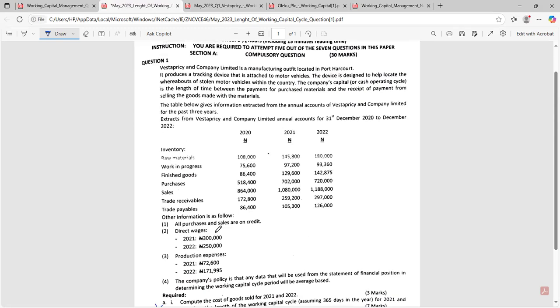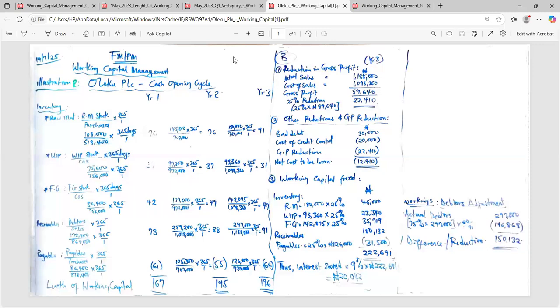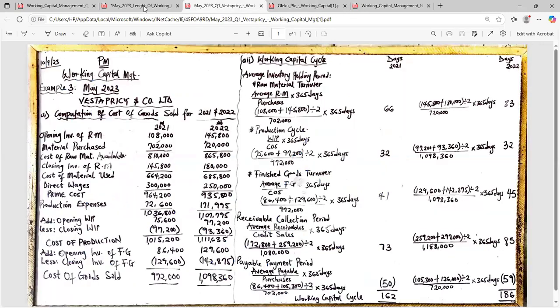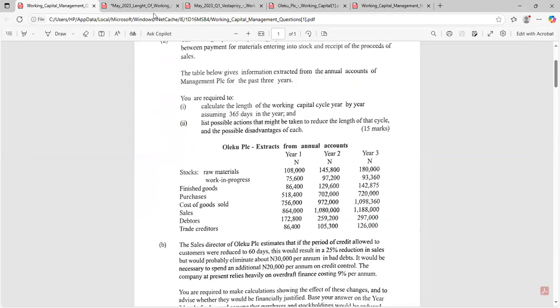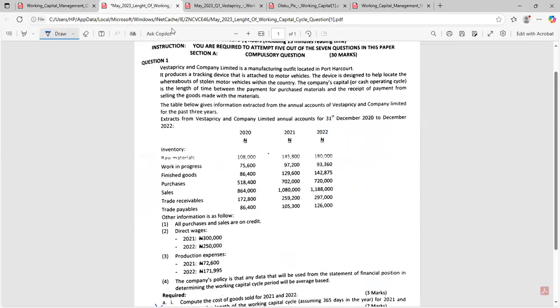Please stay with me as I do justice to this question. If time permits, I'm going to try to solve Oleku. I think I have it here. This is Oleku. So let's just see what we can do first. I'm not going to be going back to what working capital is. If you didn't join my last class, please get the video and watch. We don't have time to do that.